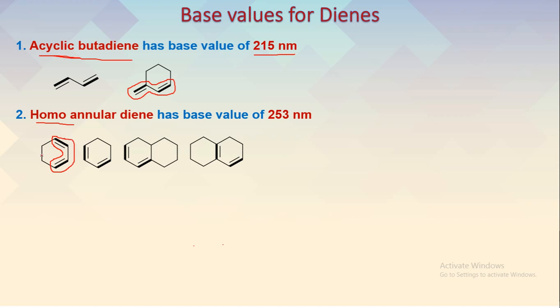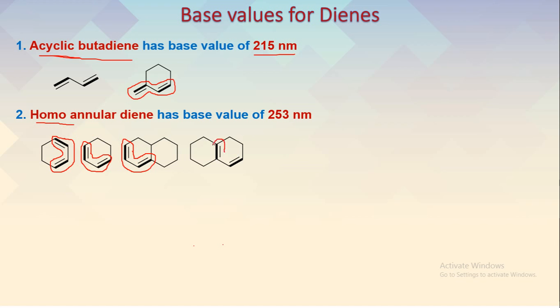Here we can see in this particular ring both the double bonds are present, so this is a homoannular diene system. Here we can see a fused cyclic system, but though it is fused, the diene system is present in this particular ring structure. So this is again an example of homoannular diene.